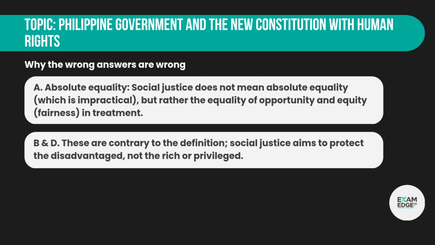Why the wrong answers are wrong? A. Absolute equality. Social justice does not mean absolute equality, which is impractical, but rather the equality of opportunity and equity, fairness, in treatment. B and D. These are contrary to the definition. Social justice aims to protect the disadvantaged, not the rich or privileged.